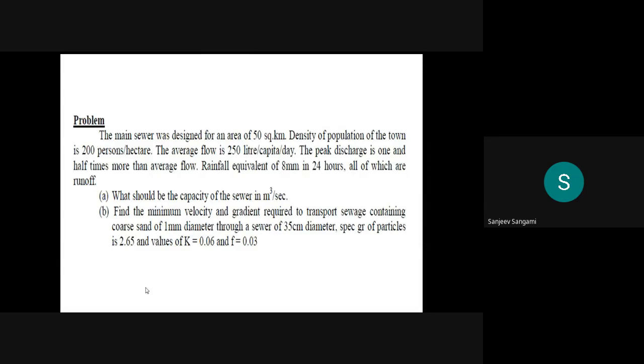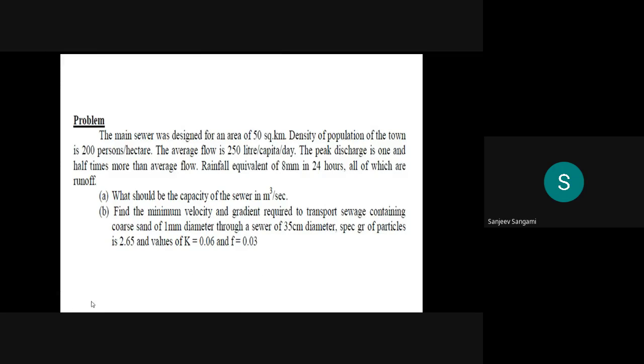I will just give you the hint. Try to solve this in your houses. Maybe we'll solve it in the next class. But anyhow, I'll give you the hint how exactly you have to solve it. It is a little bit typical problem. Okay, first one, the main sewer has to be designed for an area of 50 square kilometers.